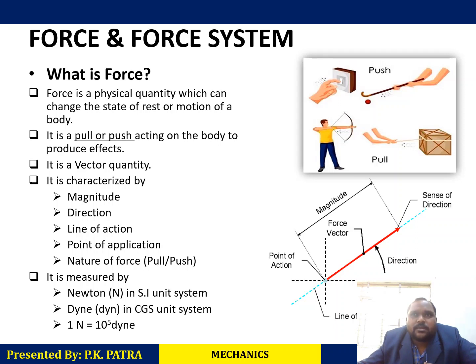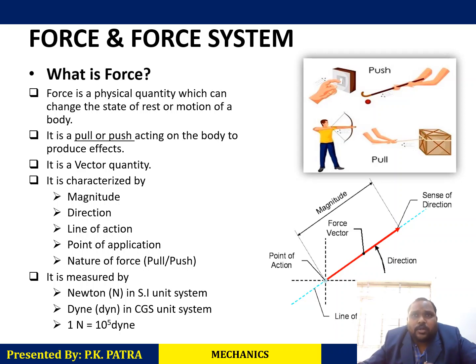Suppose I am purchasing sugar from the market and the shopkeeper is giving 1 kilo of sugar to me, and secondly he is giving 2 kilos of sugar to me. So the magnitude is increasing in the second case by 1 kilo. That means the value defines what the magnitude is, but what is direction?